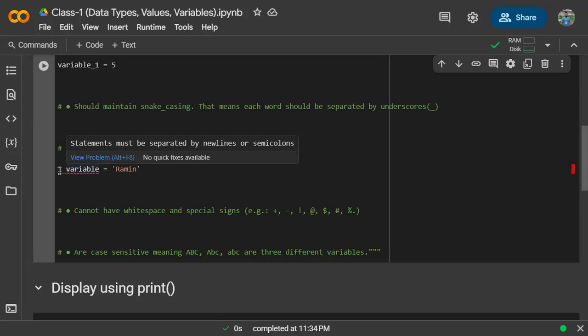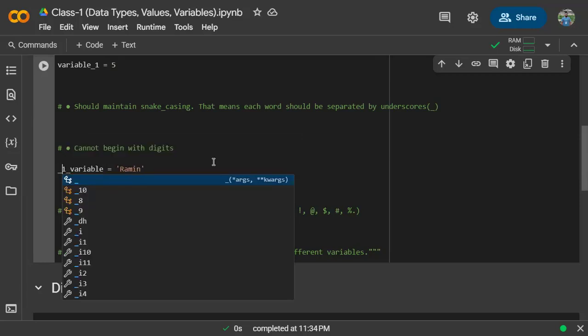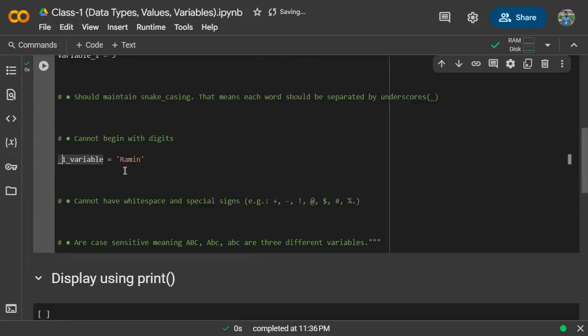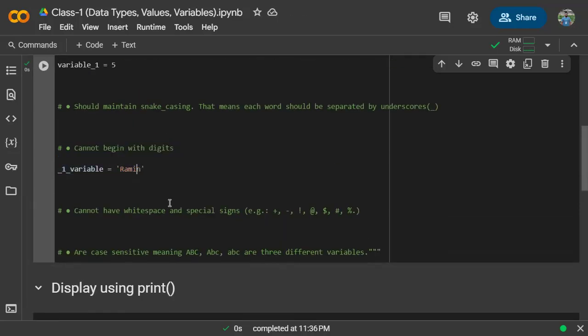What if we put it in front of it? Okay, let's see. If I put the underscore in front of it, then this will work. Whenever I put an underscore in front of the digit, the variable name no longer starts with a digit. It is starting with a character, which is underscore. I hope you are clear about this rule too.